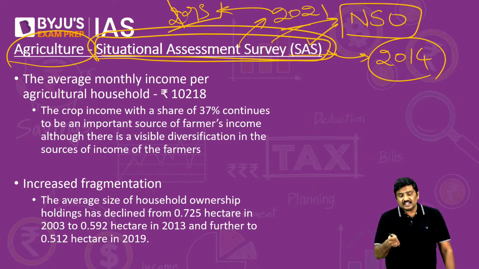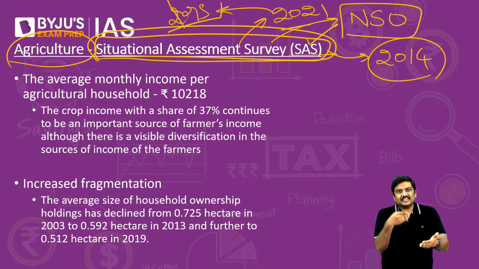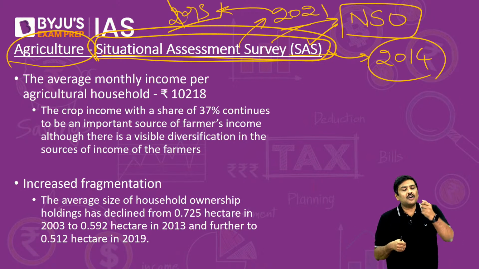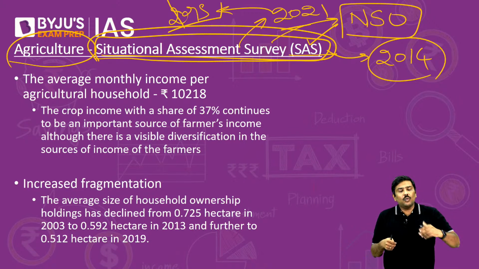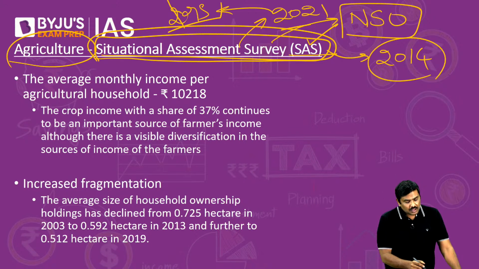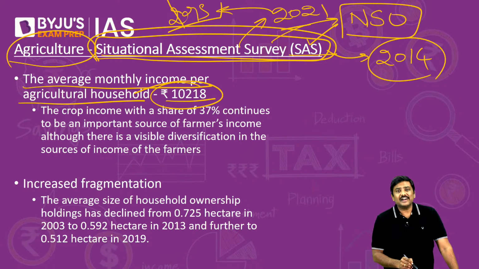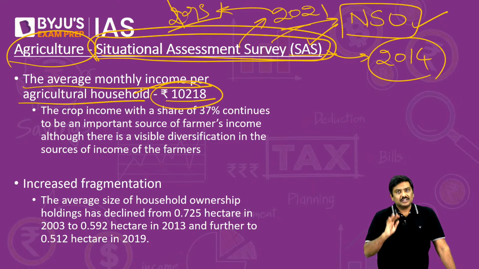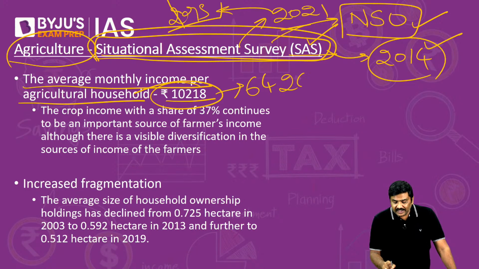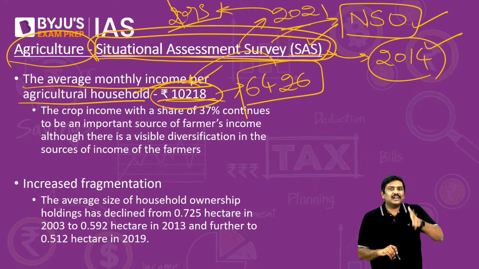Now, what are the important points in the situational assessment survey? Again, what is the importance of the survey? It will conduct a survey and provide information related to how the agriculture households are performing, what is the source of the income, what is the economic and social status of these particular households. So, what are the important points from this particular survey? The average monthly income per agriculture household has increased to 10,218 rupees as per the latest survey. For the last survey which was published in 2014, it was 6,426 rupees, and it has increased to 10,218 rupees.